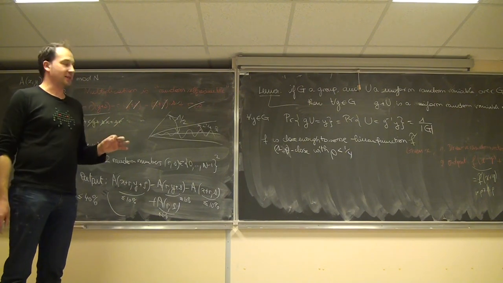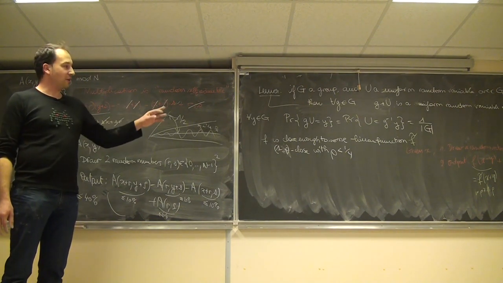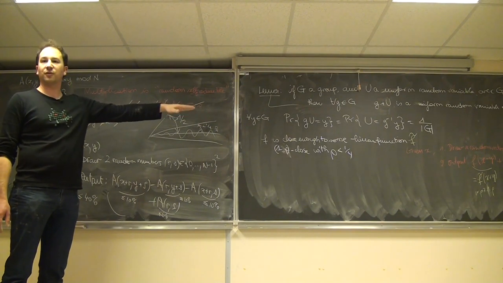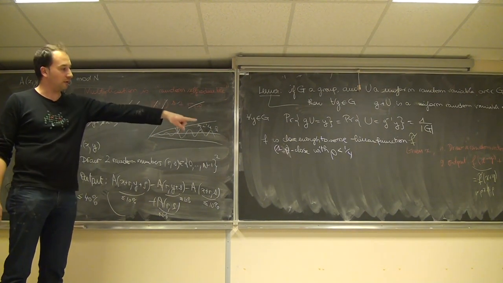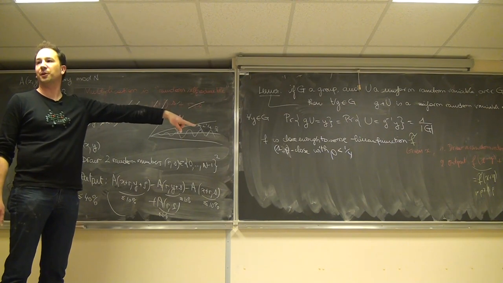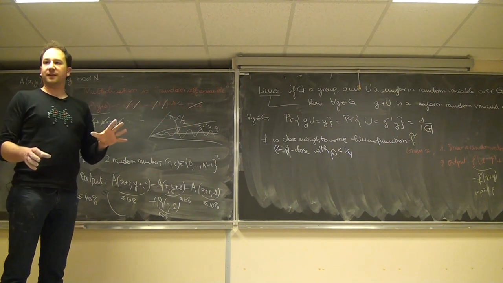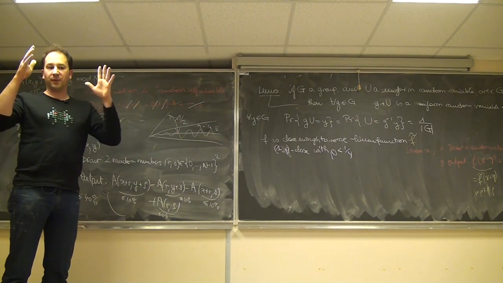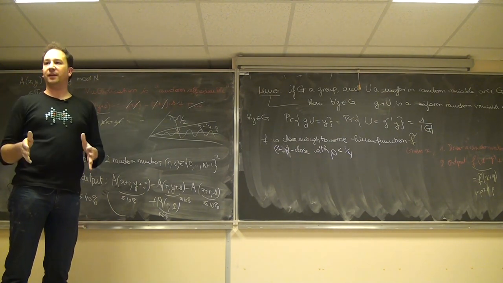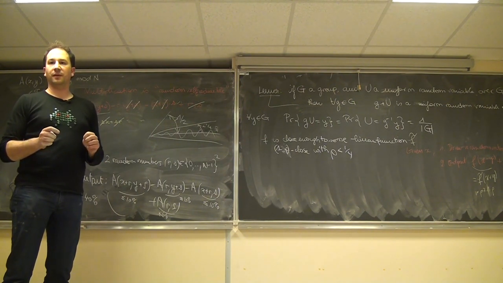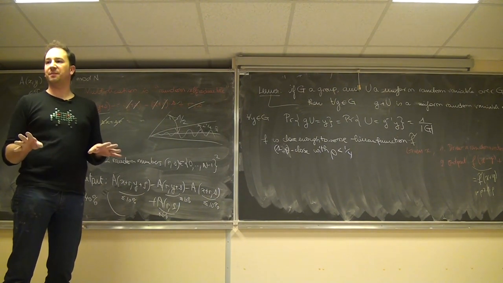And the answer is yes, because, as we will see, we can check that the function is close to a linear function with a constant number of probes, and I can recover the linear function with a constant number of probes. Because of that, I will be able to check a solution of length n with a constant number of probes. And that's the whole spirit of the PCP theorem.